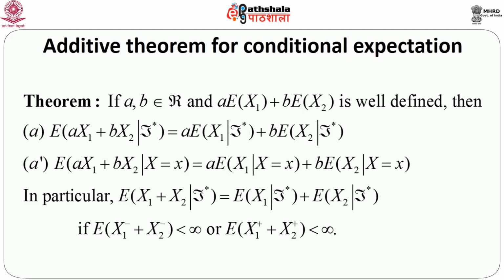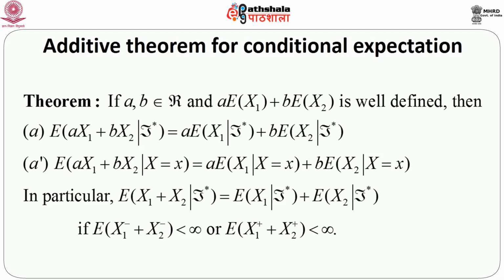That means, if we first condition on a particular sub sigma field, that is F star, and then try to find the expectation of this linear combination a x1 plus b x2, this is exactly the same as a times conditional expectation of x1 plus b times conditional expectation of x2 conditioning on F star. A simplistic version of this result is expectation of a x1 plus b x2 given X equals small x is nothing but a times expectation of x1 given X equals small x plus b times expectation of x2 given X equals small x.